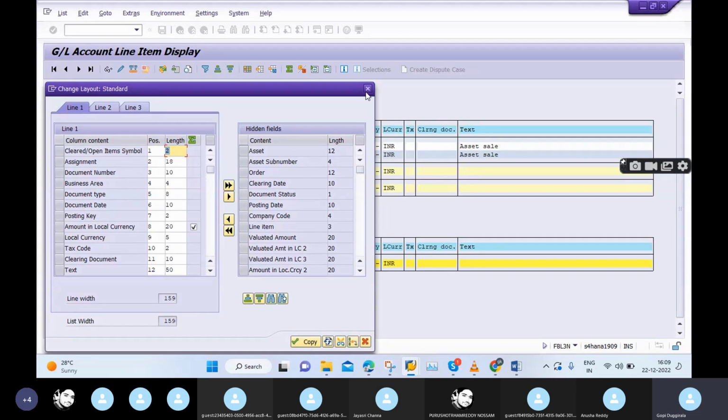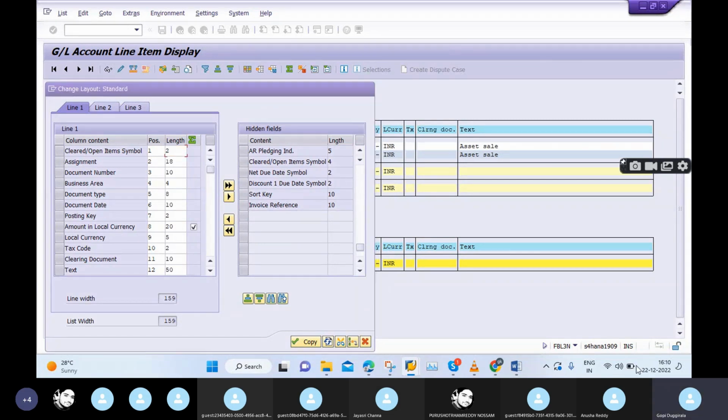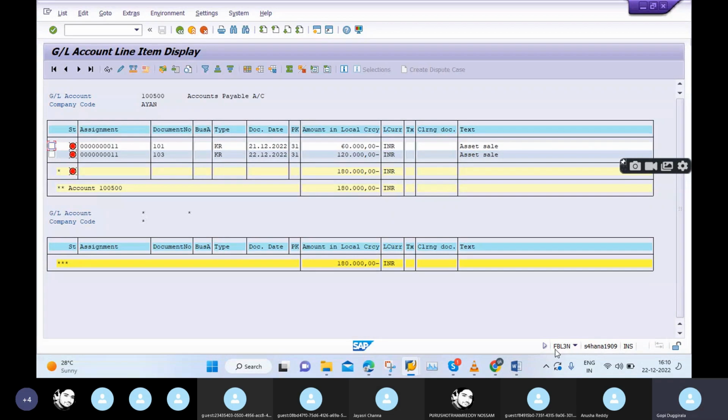But the business wants a field that does not exist in this area. In this area, there is no such field. For example, these are all the fields, right? The business wants a field that does not exist in FBL3N, but the business wants that field in this T-code only, FBL3N only. So this is also not possible in SAP.